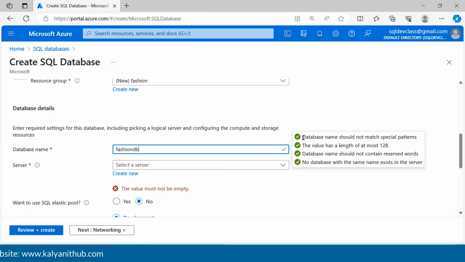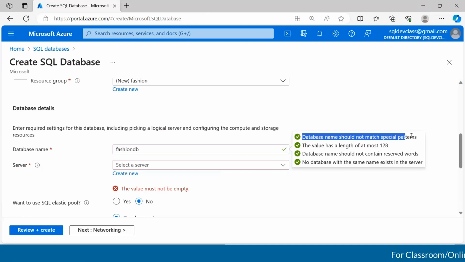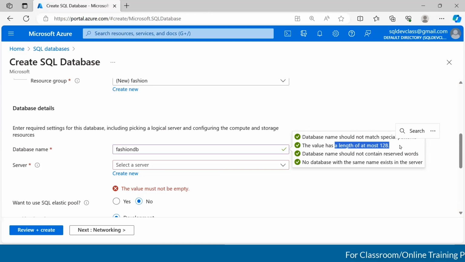Okay, so on the right-hand side, you can see that it is trying to do some validation. It has done 4 different validations, saying that the database name should not match special patterns and reserved words. You should not use the word Azure, or special characters like hash, ampersand, and so on. And the name of the database should not exceed 128 characters.